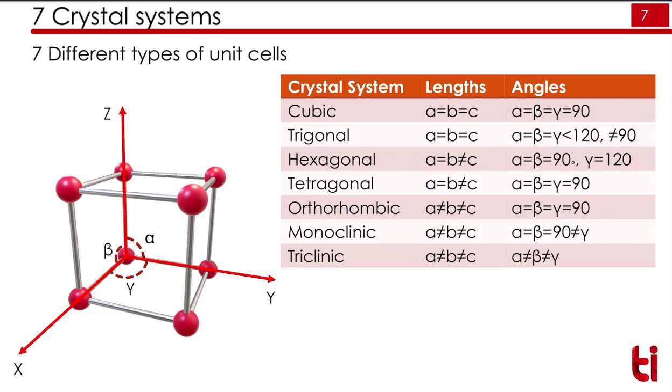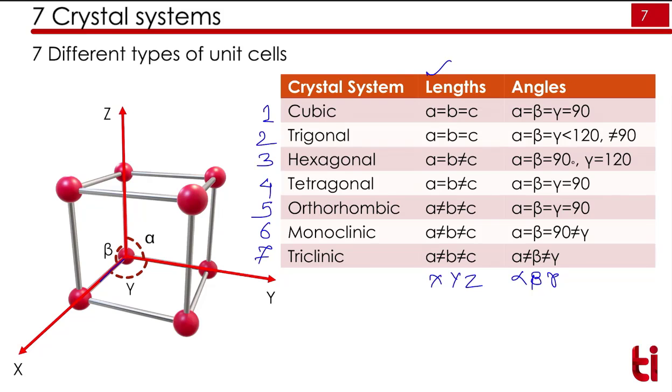So this atomic arrangement can be done in 7 ways, and that's why there are 7 different types of unit cells. Mathematically we cannot have more than 7 crystal systems. So here the first one is cubic, second is trigonal, third is hexagonal, fourth is tetragonal, fifth is orthorhombic, sixth is monoclinic, and seventh is triclinic. These are the lengths of this unit cell along the x, y, and z axes, and these are the angles in between them, alpha, beta and gamma.